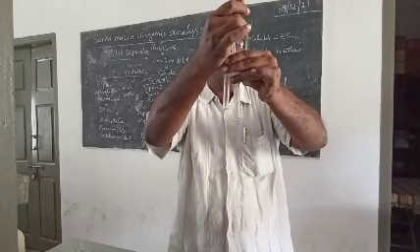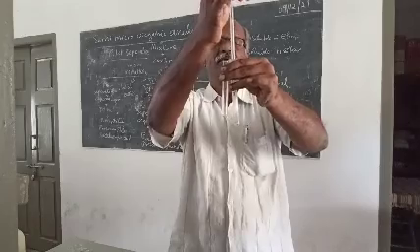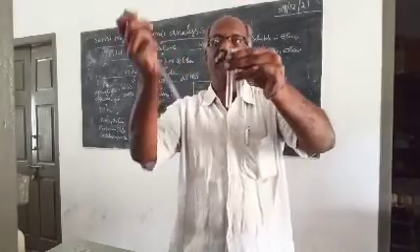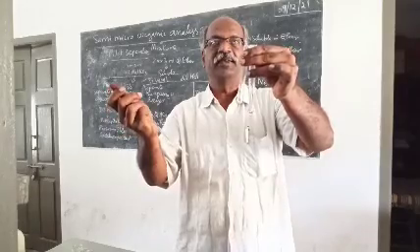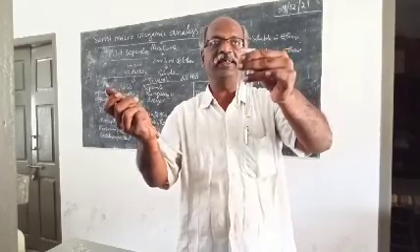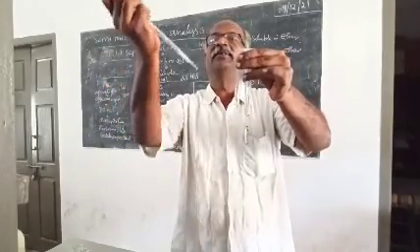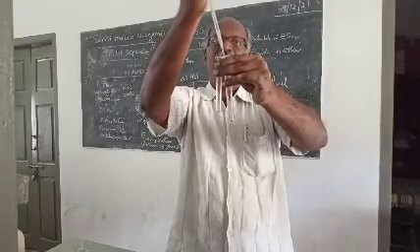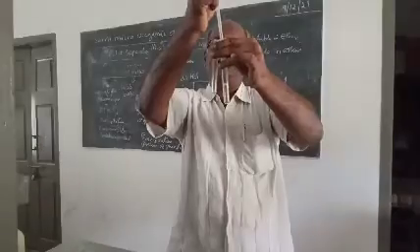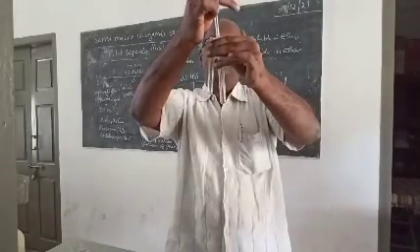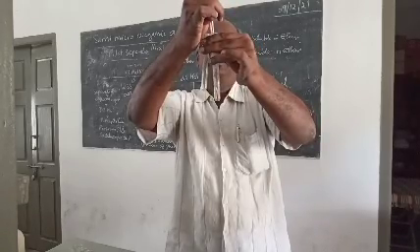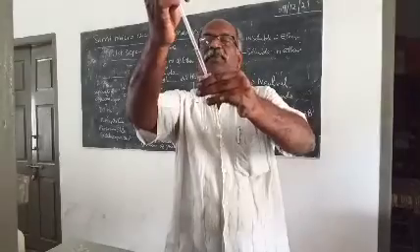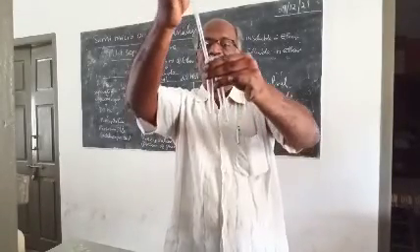You can see, I made a mistake. Once again we will repeat. It's a mistake because of the lack of practice. I am not doing it regularly. Once in a year I give you a demonstration. See, once again. Press the dropper tube and insert it to the bottom. Gently release. The aqueous layer is going up. Now you have taken the aqueous layer, transfer it.